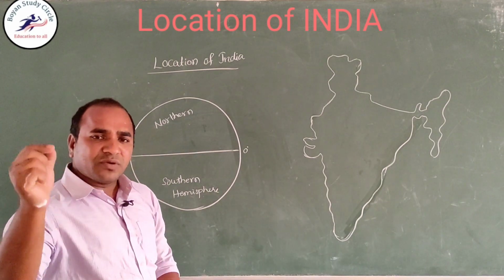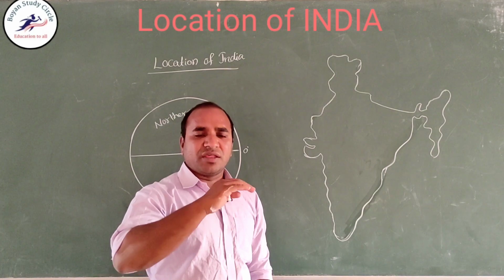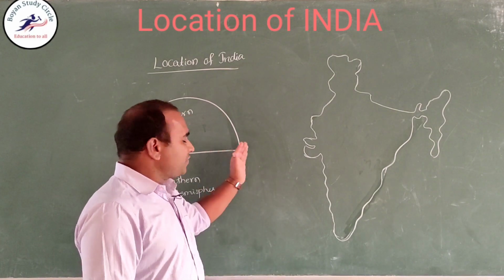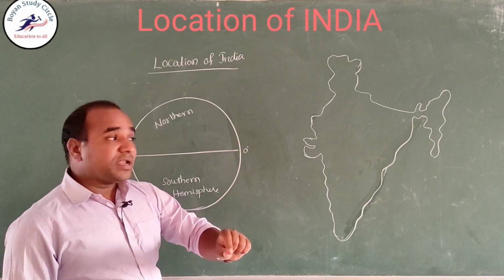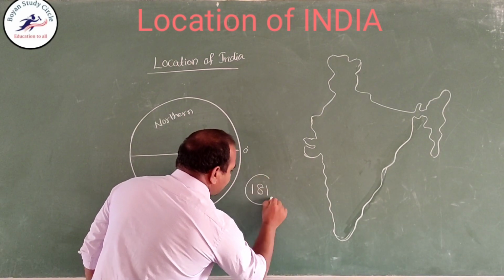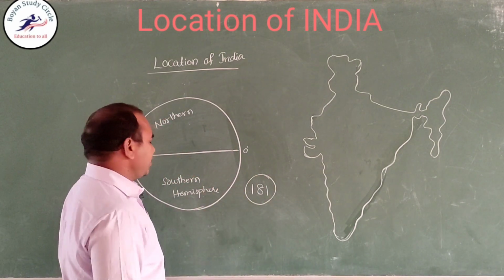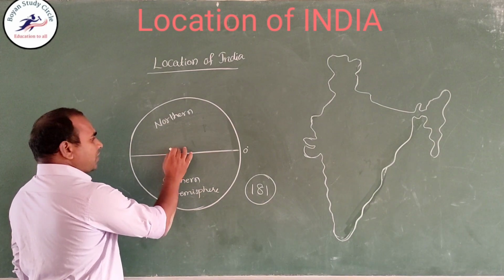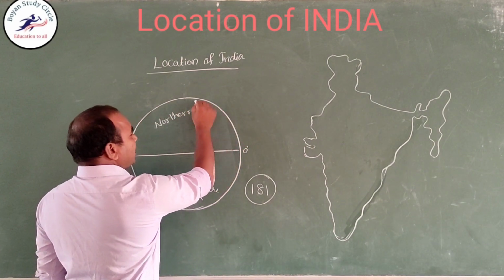So how many latitudes are there? You know the meaning of latitudes? Latitudes are horizontal lines which run west to east or east to west. There are 181 latitudes. From the equator to the north side there are 90 latitudes, 1, 2, 3, 4, 5 up to 90.